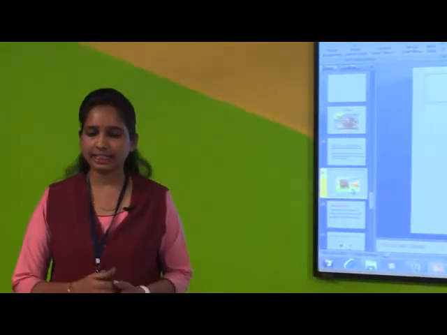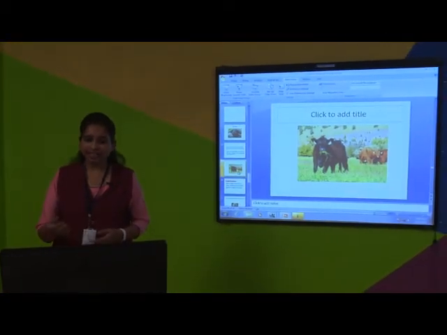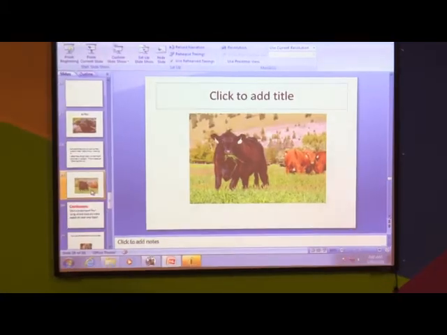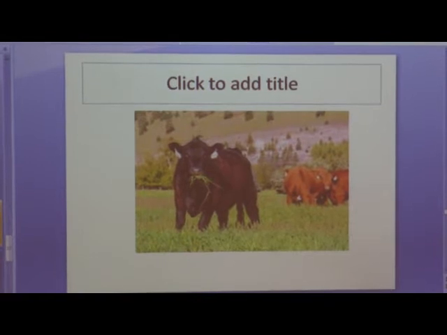This is called chewing the cud. I'll show you. Can you see on the screen that buffalo is eating grass? What do buffaloes do? They will eat fast and later on they will bring it back and chew that cud. So this is called chewing the cud.